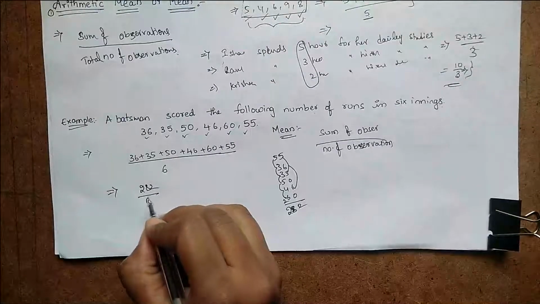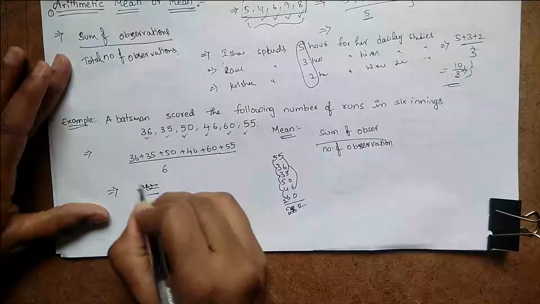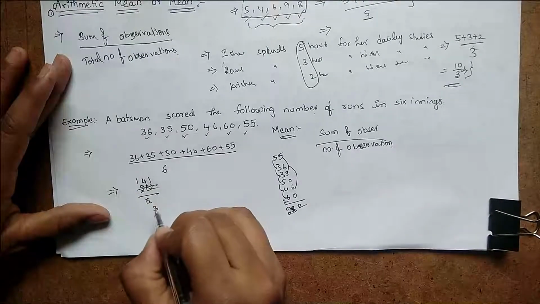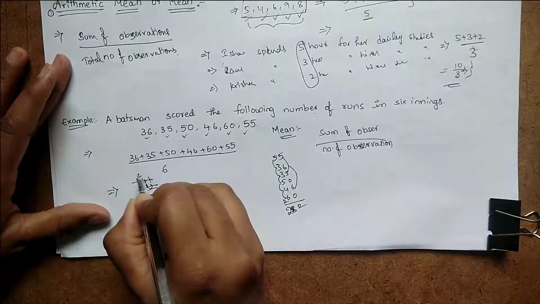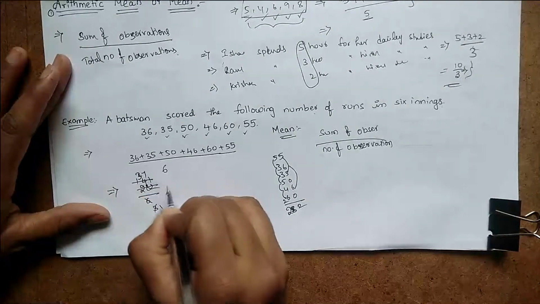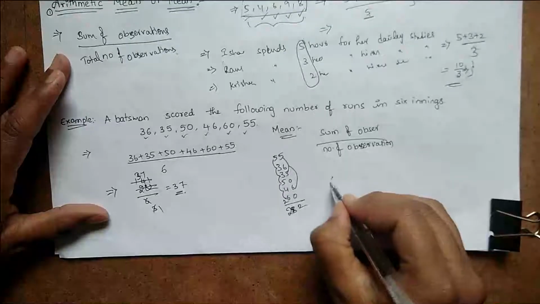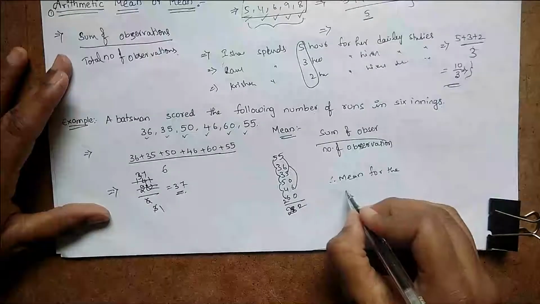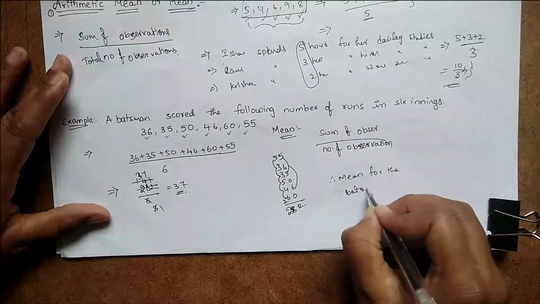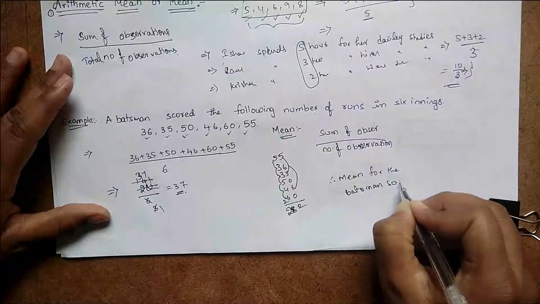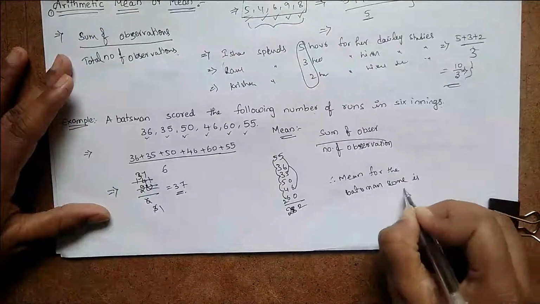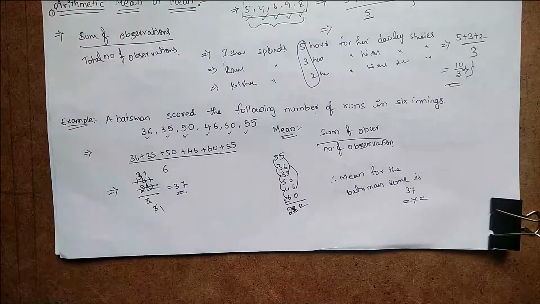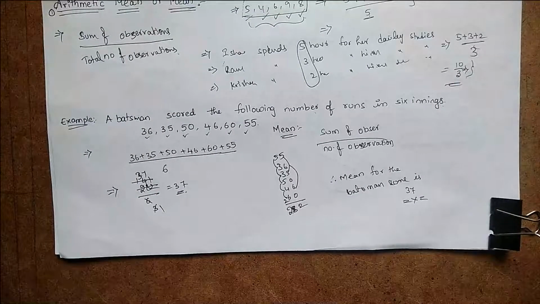If we calculate simply, see here, 6 fours are 24, 6 sevens are 42. So the mean score for the batsman is nothing but 47. This is the correct way to represent the arithmetic mean. Next, moving into the range.